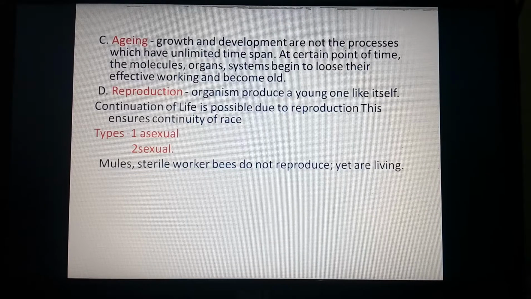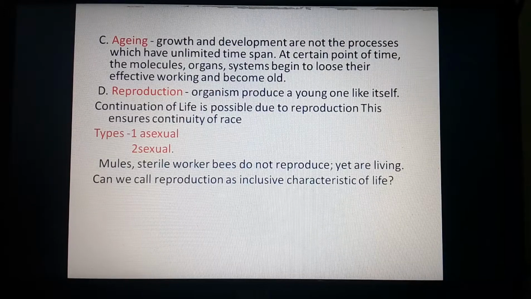Reproduction is of two different types, asexual and sexual. We have taken a few living organisms that do not show reproduction, like mules, sterile worker bees, and tigons, which we have discussed previously. Mule: when we make a cross between a horse and a donkey, we obtain the offspring called a mule. It is a hybrid. Tigon: when we make a cross between a lion and a tiger, it forms a sterile offspring called a tigon. Mules, tigons and sterile worker bees are living even though they do not show reproduction.